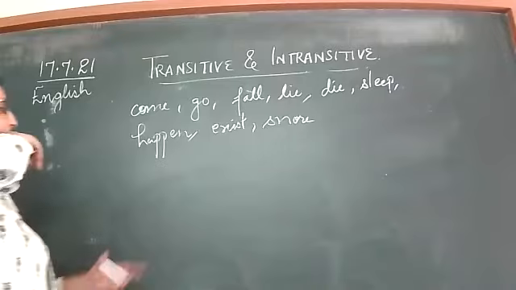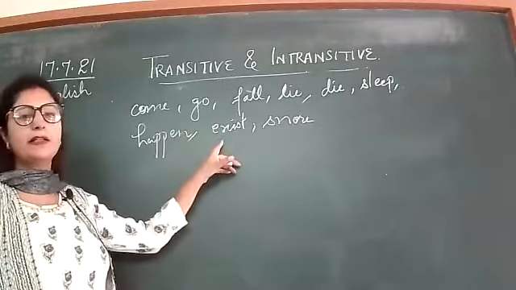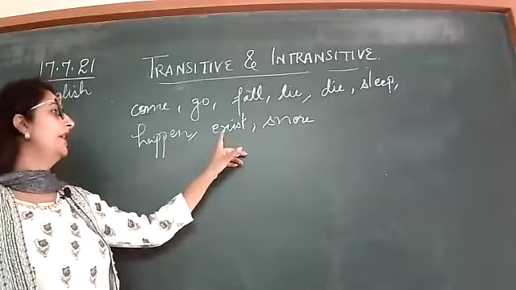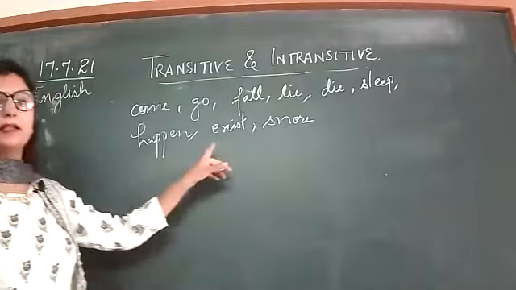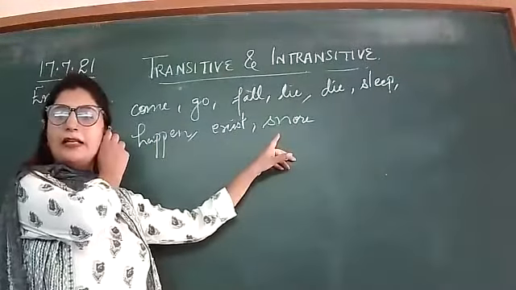He dies. Sleep. The child sleeps. Happen. Sometimes this happens. Exist. There exists a strong bond. No, this is not intransitive. Okay. This exists in every action. Snore. The child snores while sleeping.